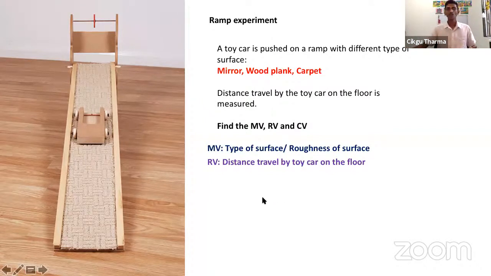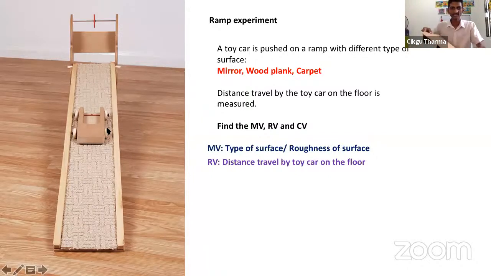All right. Now, what will be the constant variable in this experiment? Constant. What is constant? Never change. What did I not change? I changed the surface, right? I changed the surface from mirror to wood plank to carpet. What did I not change? Very good. Someone said height of the ramp. Very good answer. Who did that? Tarini Rajasegaran. Very good. Height of the ramp.